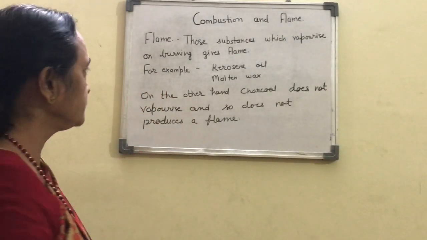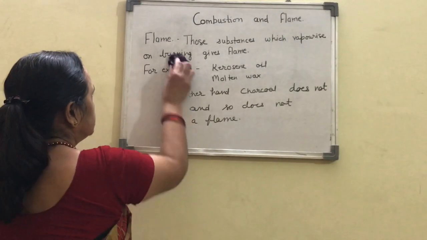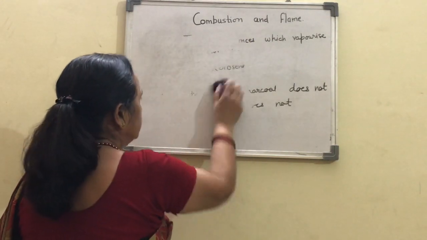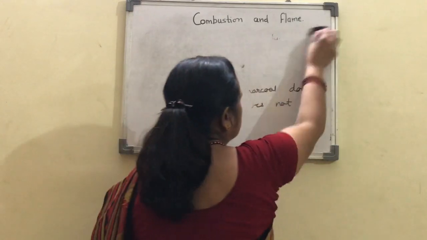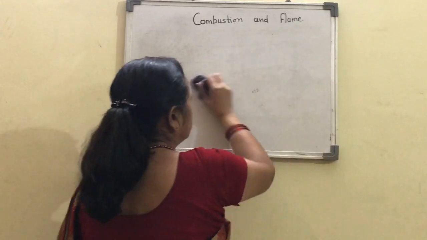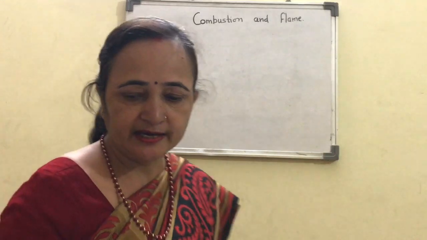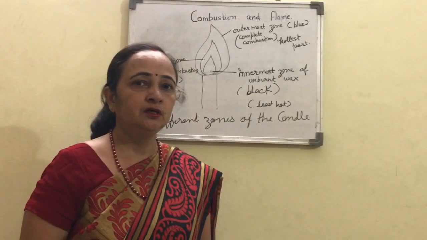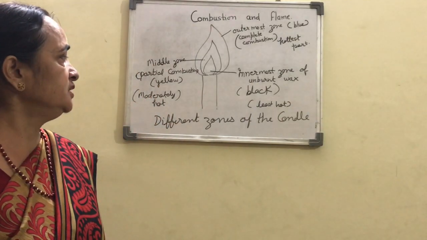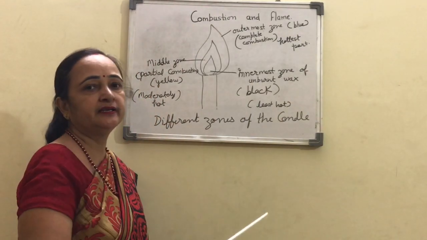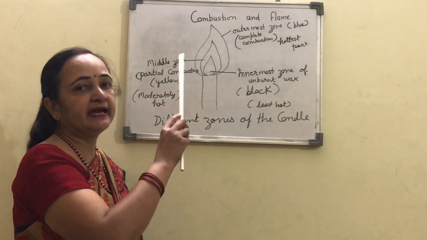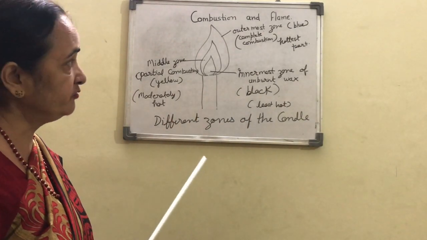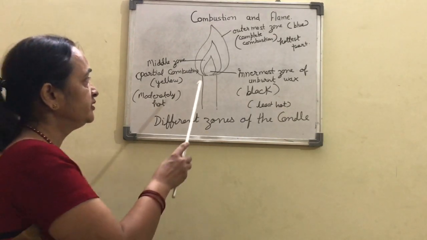Okay, so let's continue and draw the structure of the candle flame. You can open your NCERT book, and in that book you can see the structure of the flame. Now let's draw a candle. Students, here you can see the different zones of the candle. This is the structure of the candle. If you carefully observe, you will see three zones are there.